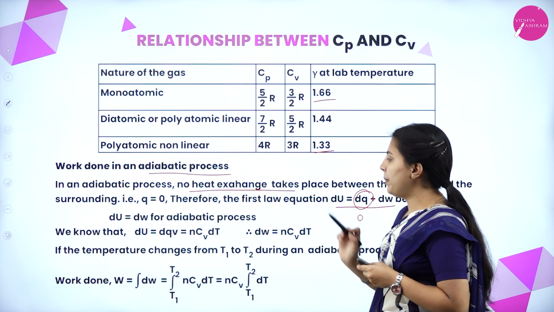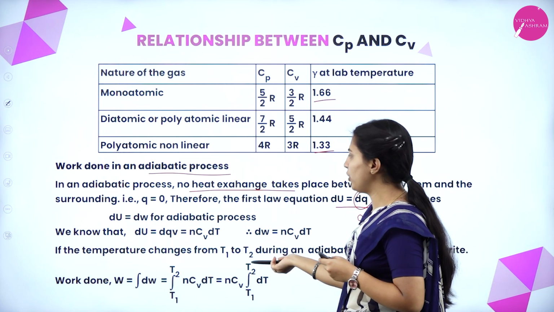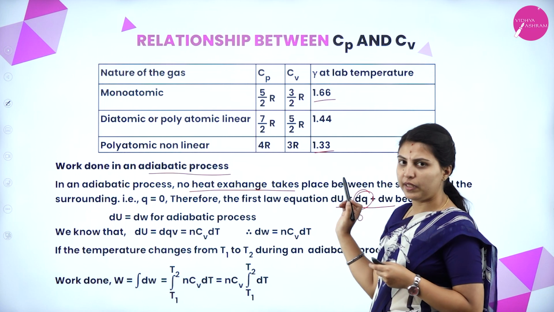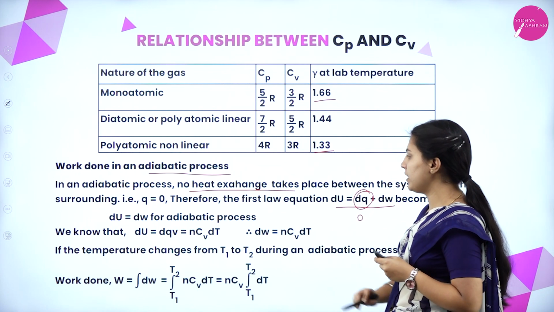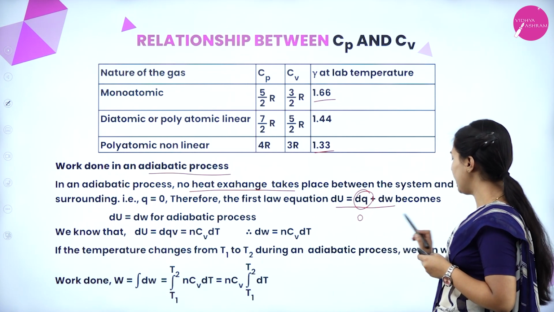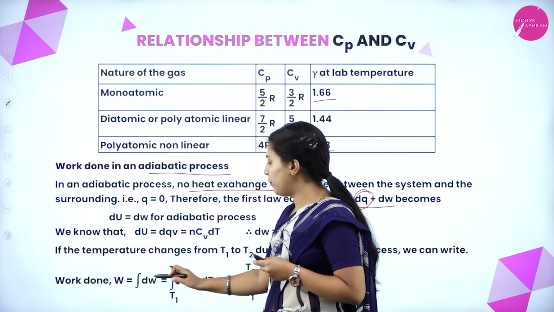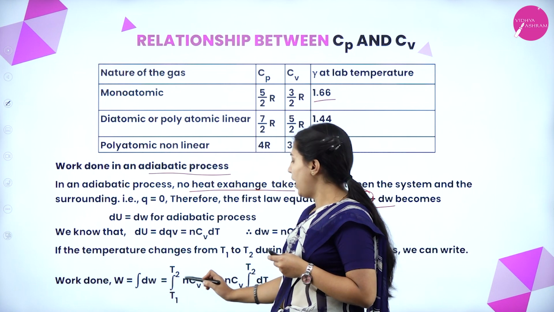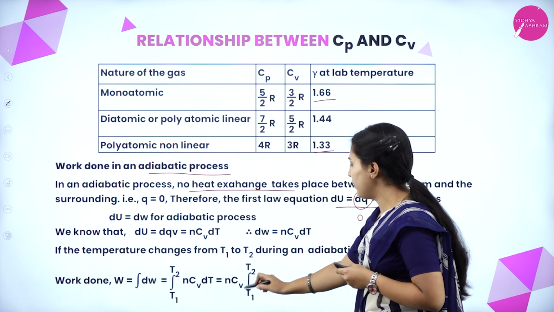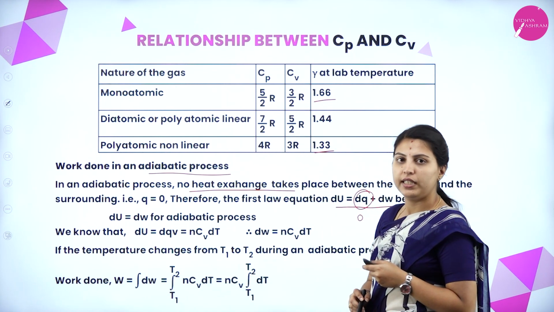If the temperature changes from T1 to T2, because here no heat is present, we can write the integral of dw from T1 to T2 equals nCv dT, equal to nCv integrated from T1 to T2.